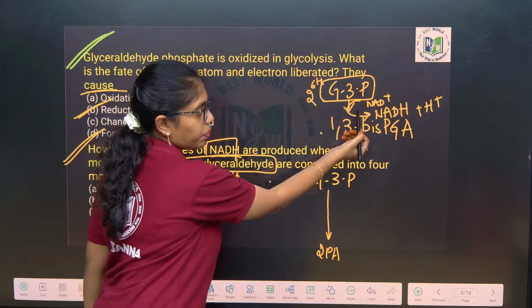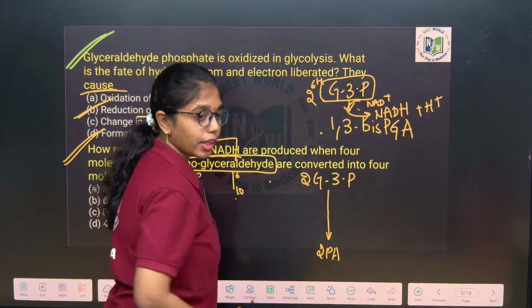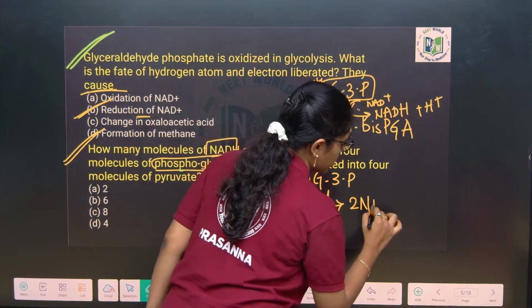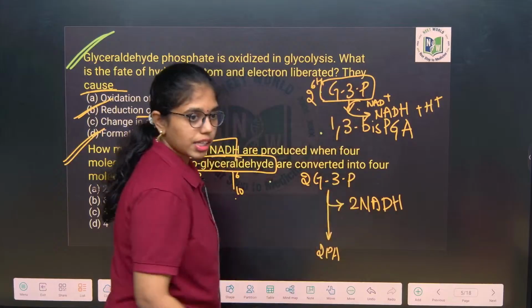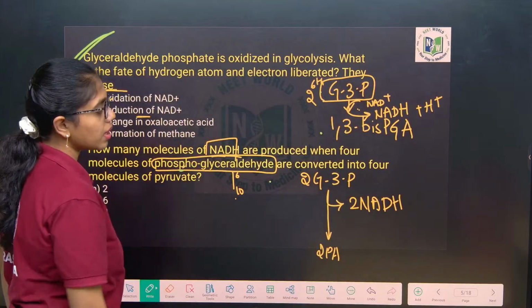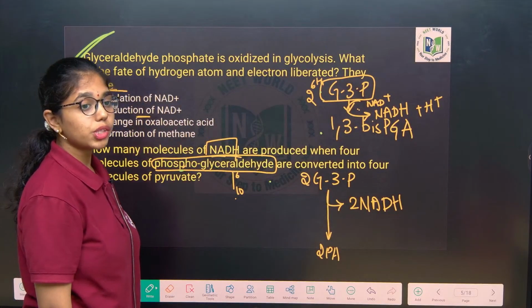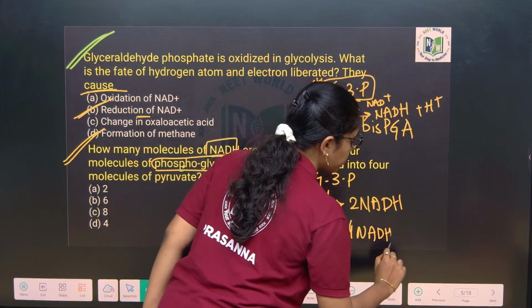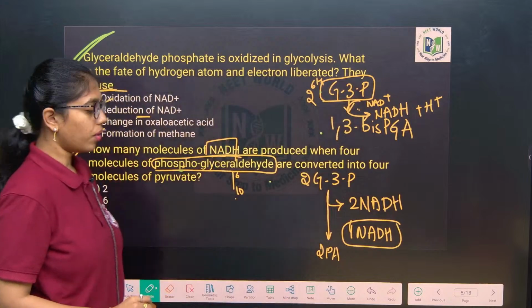At the 6th step, from 2 molecules of glyceraldehyde 3-phosphate, how many are produced? 2 NADH. Yes or no? From 4 molecules of glyceraldehyde 3-phosphate, how many NADH will be produced? 4 NADH. That's it. It is as simple as it is. Remember, okay? So, it is how many?